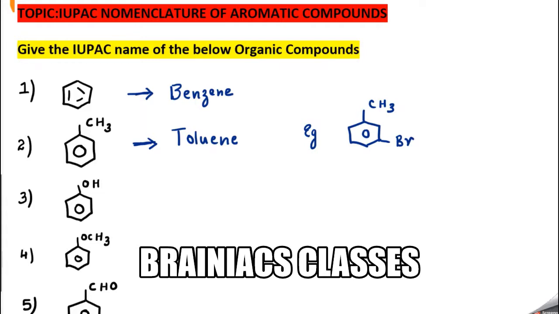There are different positions in the benzene ring. For example, if I take the benzene ring, whenever a substituent comes, let me say some functional group is there. With respect to this functional group, this position is called the ortho position, this is the meta position, and this is the para position.